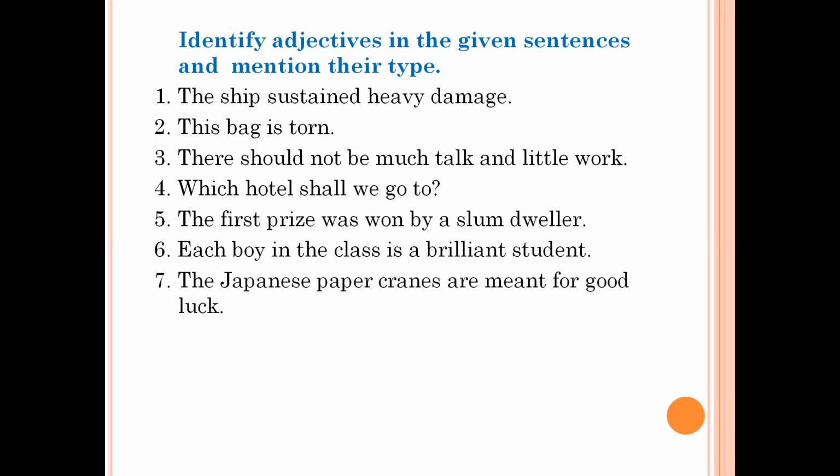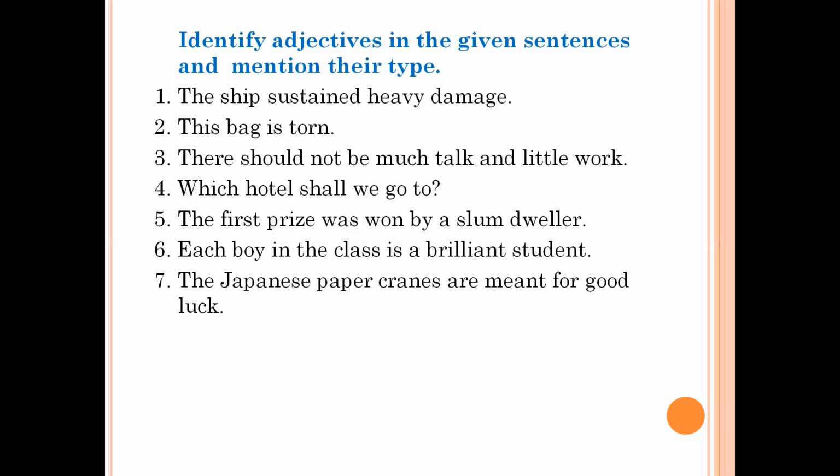The Japanese paper cranes are meant for good luck. Here, paper is a noun and the word Japanese is telling us more about this noun paper, right? So that is why Japanese is a proper adjective. It is not a proper noun. If it had been the paper from Japan, then it would have been a proper noun. But here we are talking about Japanese, paper belonging to Japan.